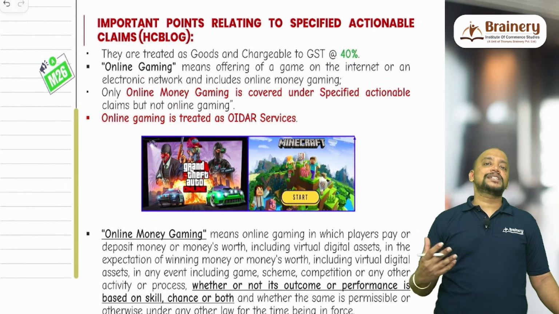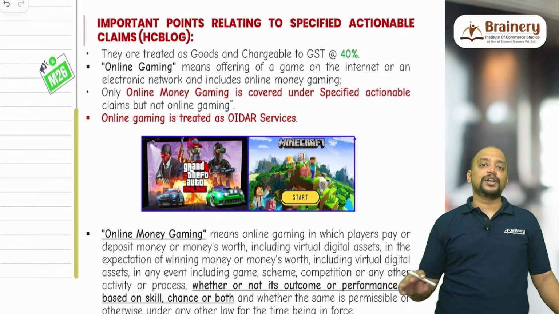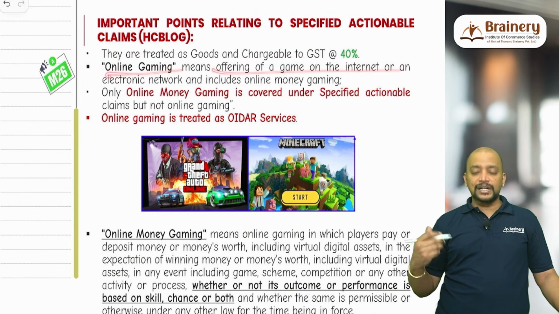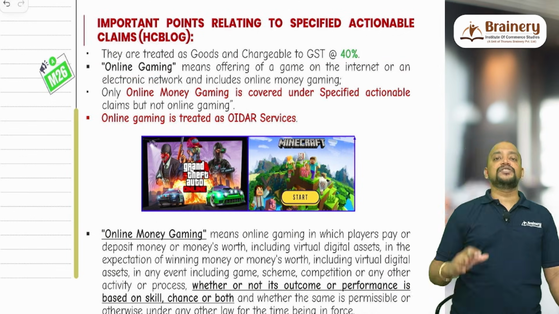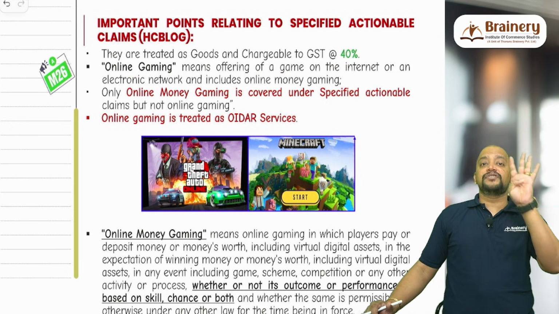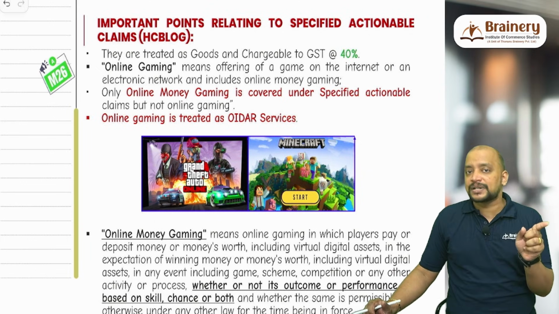So previously it was taxable at the rate of 28%, but now the applicable rate of GST on this will be 40% because of the change in the GST law. And online gaming means offering a game on the internet. So often there will be a difference between online gaming and online money gaming, which we need to appreciate. Online money gaming is a specified actionable claim for which 40% is applicable, but for online gaming the rate of GST is still 18% only.